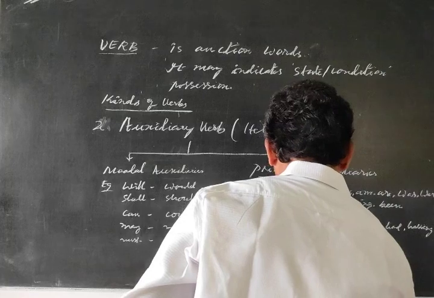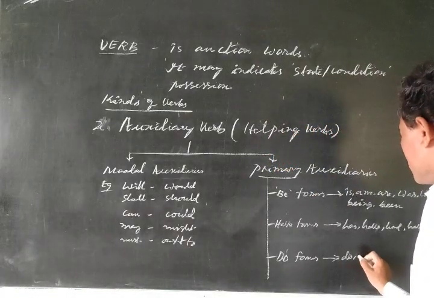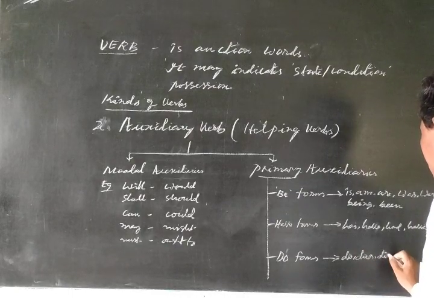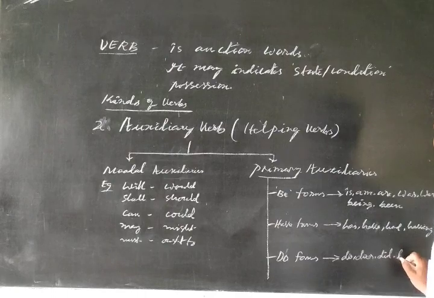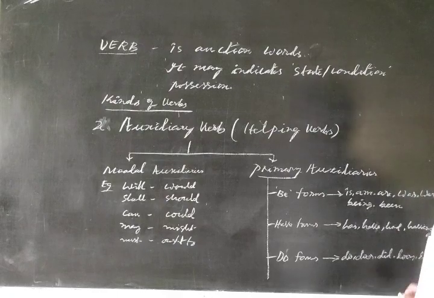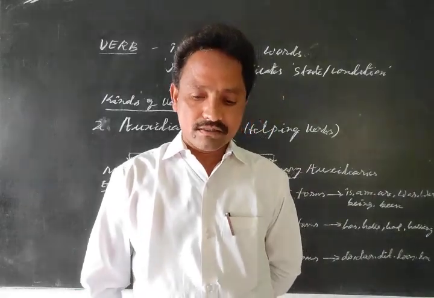Do forms. Examples of do forms: do, does, did, doing, and done also. So this is the clear picture about the verbs, right, Amma?